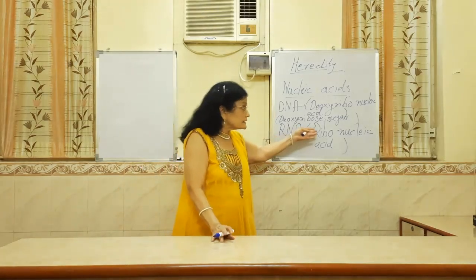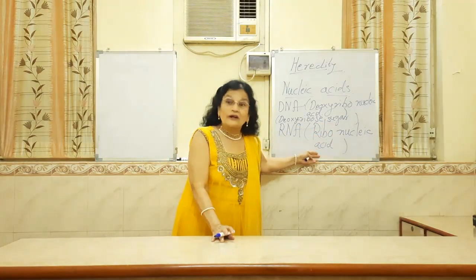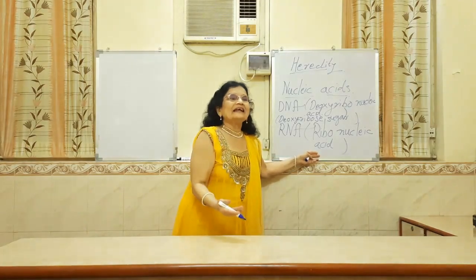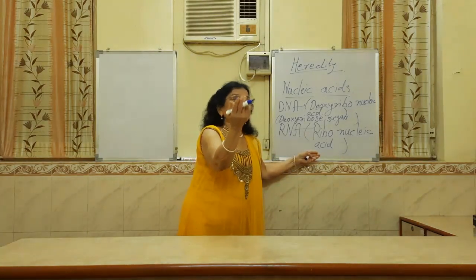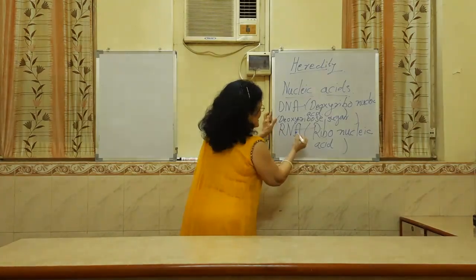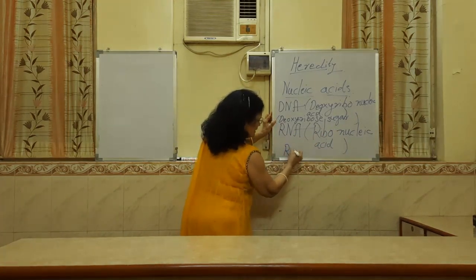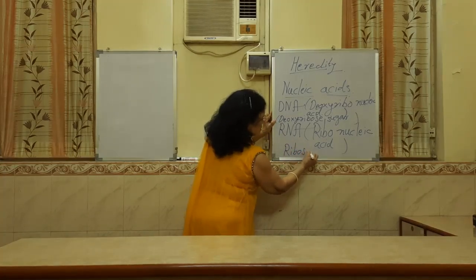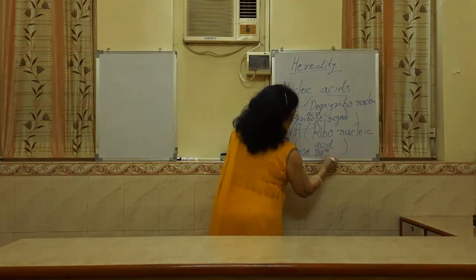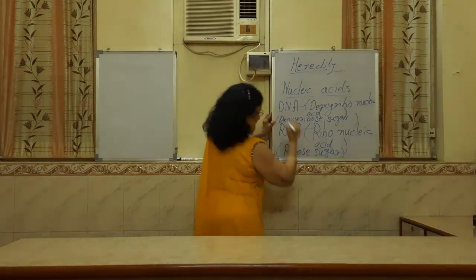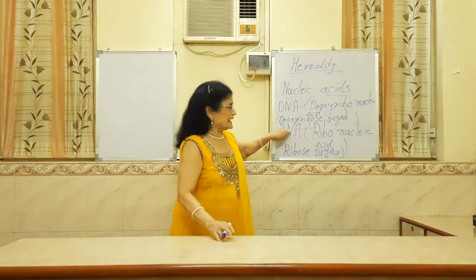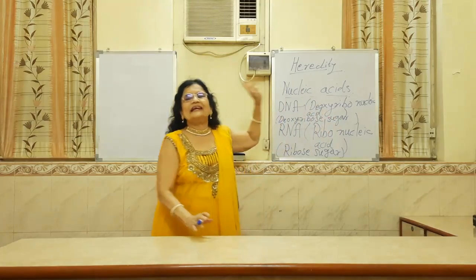Why is it called ribonucleic acid? What must it be containing? Ribose sugar. Very good. So this particular acid contains ribose sugar, and hence it is called RNA, or ribonucleic acid.